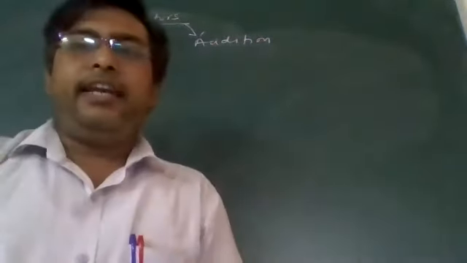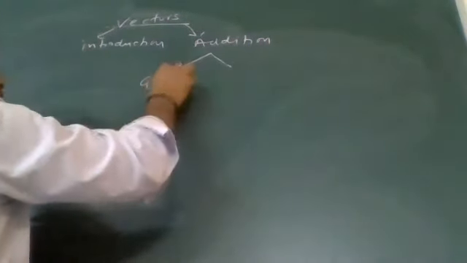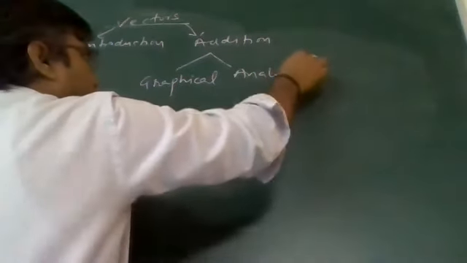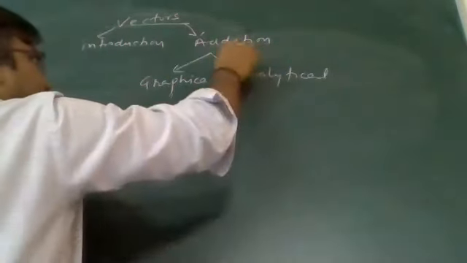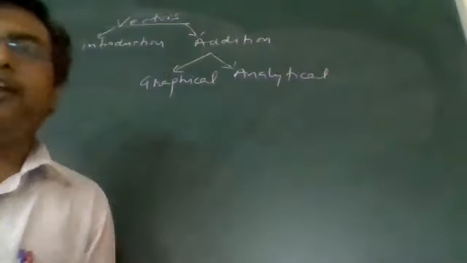Vectors are added in a number of manners. In case of addition, there are two methods: one is graphical addition and one is analytical vector addition. Two kinds of vector addition we will discuss.